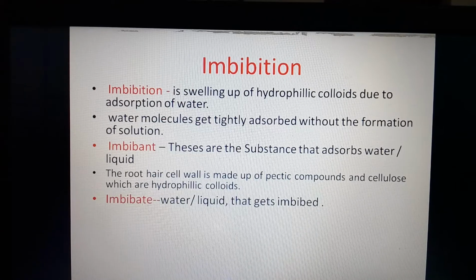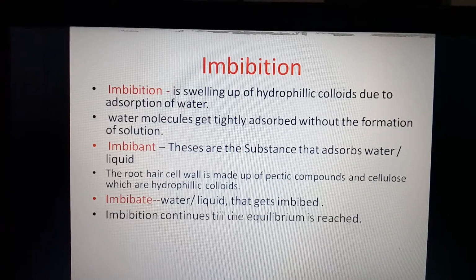Next, what is imbibate? Imbibate means the liquid molecule that is held by the imbibant. Here water, or any kind of liquid that gets imbibed, is called imbibate. So imbibant is a hydrophilic substance, and imbibate is the water or liquid material which gets imbibed by that imbibant. Imbibition continues till it achieves equilibrium.